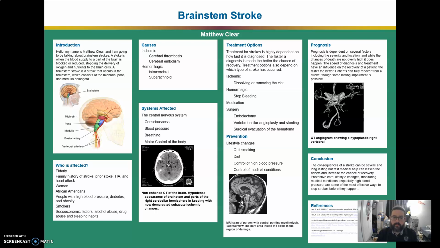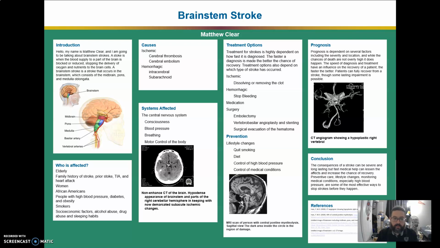Strokes come in two main categories: ischemic and hemorrhagic. Ischemic strokes are when a vessel supplying blood to the brain is obstructed, and a hemorrhagic stroke is a weakened vessel that ruptures and bleeds into the surrounding brain, accumulating and compressing the brain tissue.